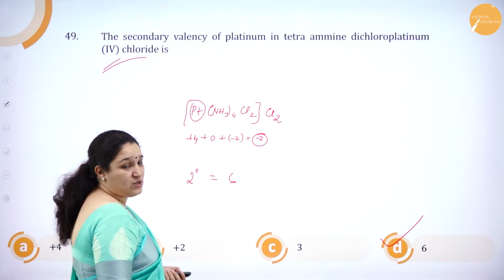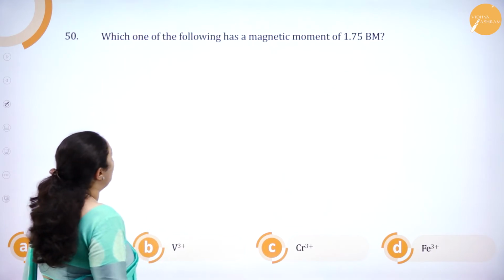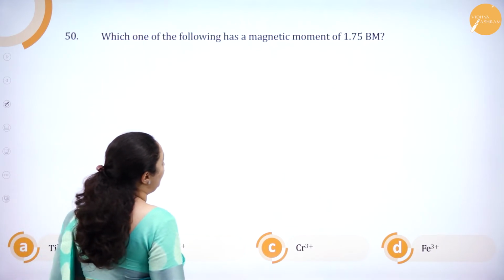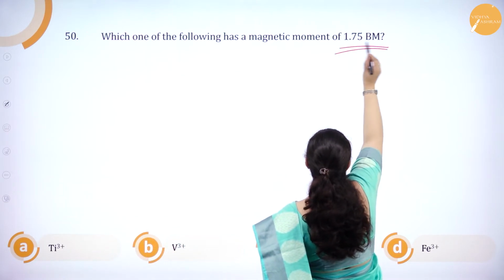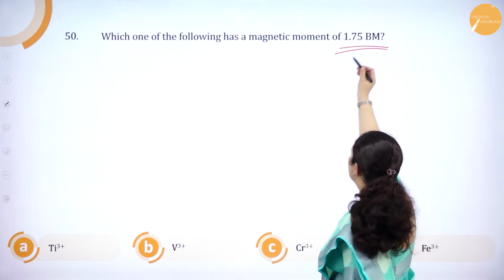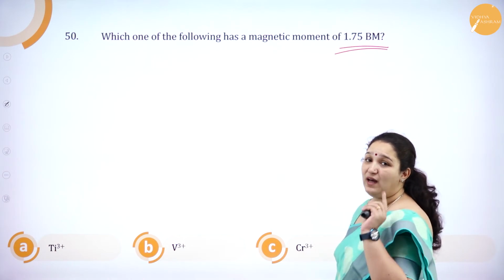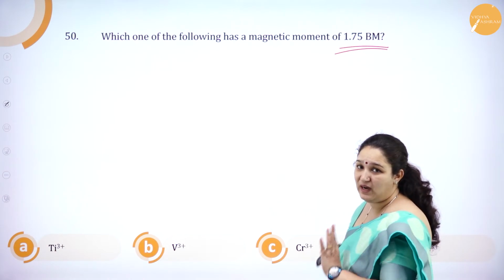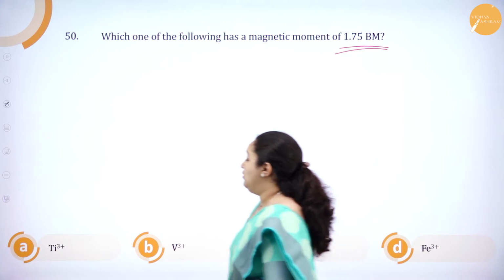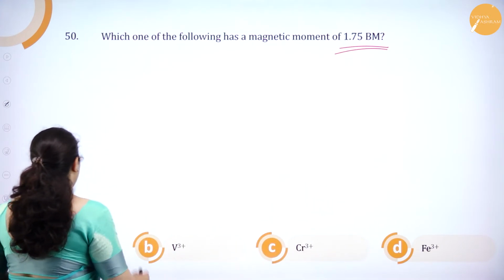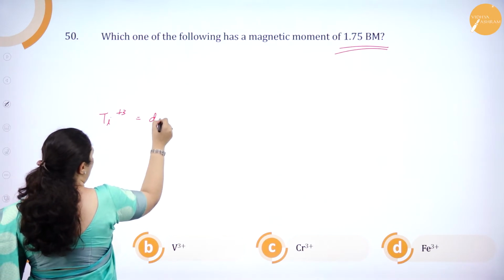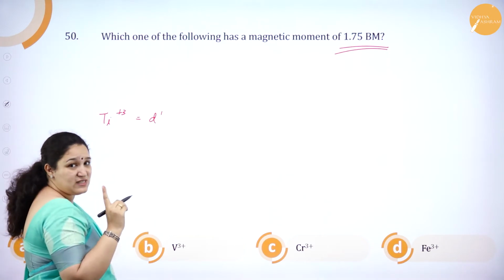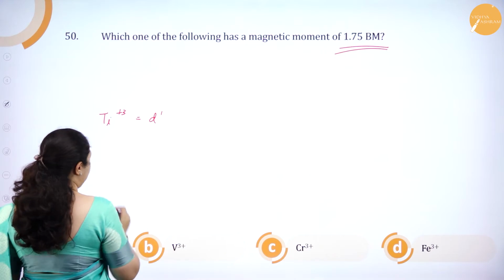Okay. Next question. Which one of the following has a magnetic moment of 1.75? If the magnetic moment is 1.75, this is 1, so it should have 1 unpaired electron. That is what we understand. Now, titanium in plus 3 state has only 1 electron because it belongs to the d1 system.